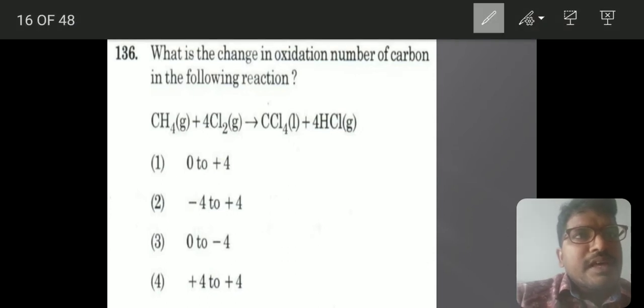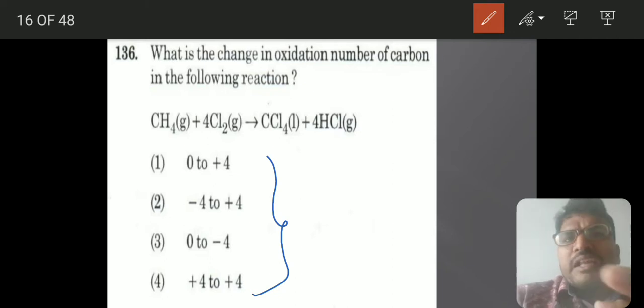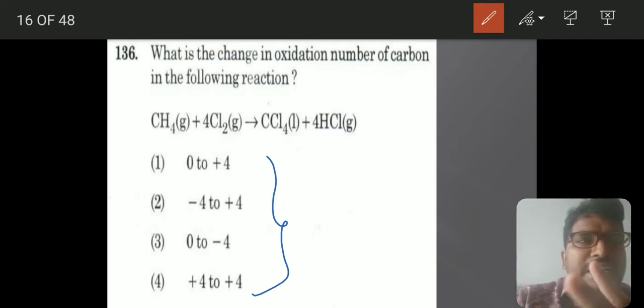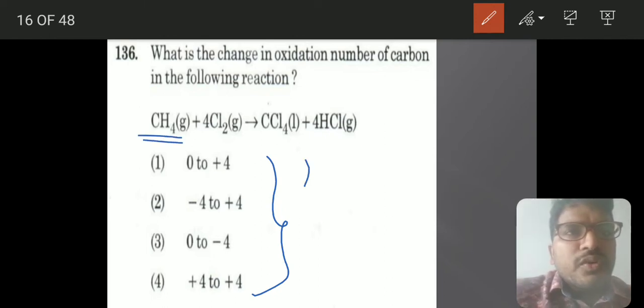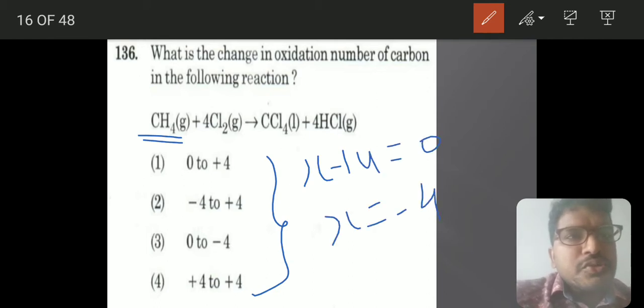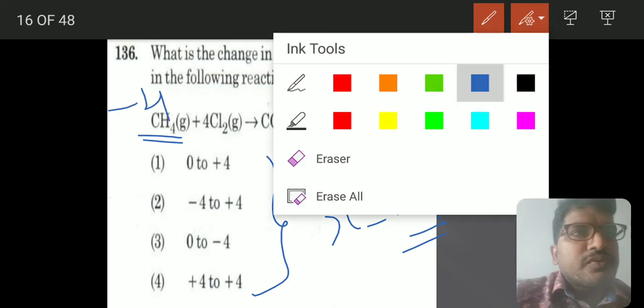See this thing, as I told you very clearly, based on oxidation number you can find one question. This is that question. Even if you don't know the answer, if you know oxidation state calculation, you can solve that one. Every NEET exam has 2 questions based on this. So for CH4, x plus 4 equals 0, and x equals minus 4. So in this case it will be minus 4.